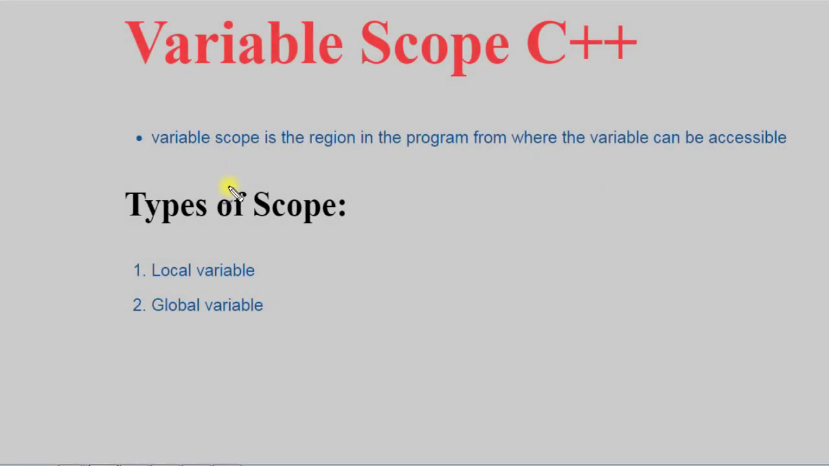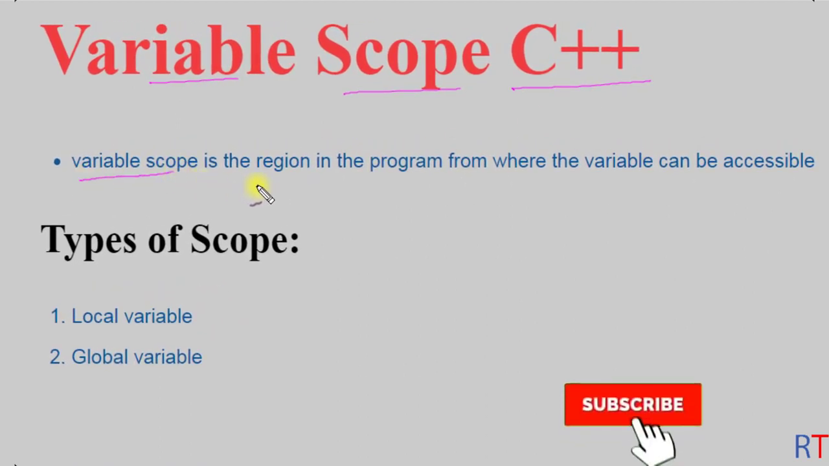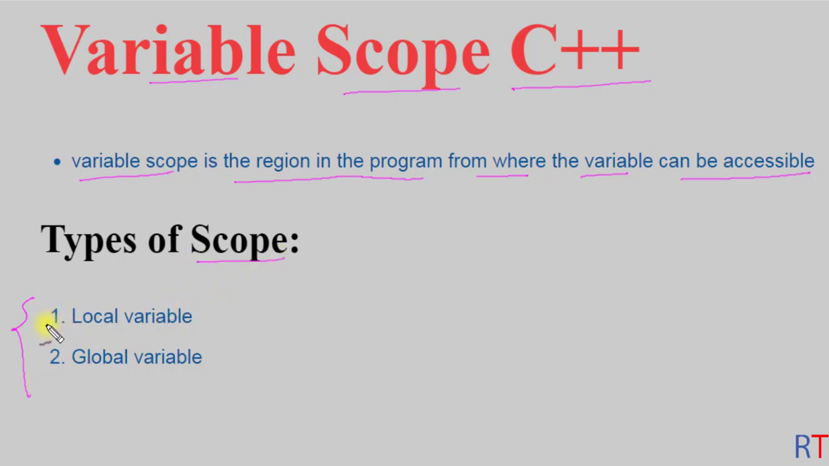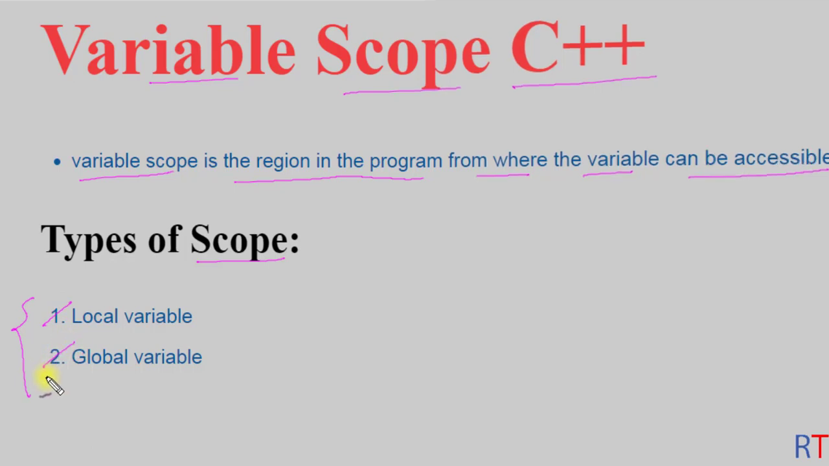Hey, what's up guys? In this video we're going to talk about variable scope in C++ programming. The variable scope is the region in the program from where the variable can be accessible. The variables are divided into two categories based on their scope. One is local variable and another one is global variable.